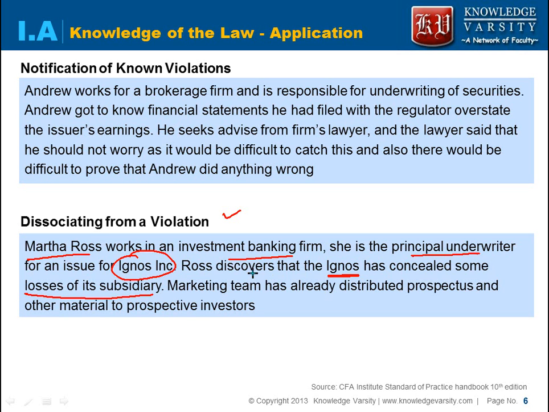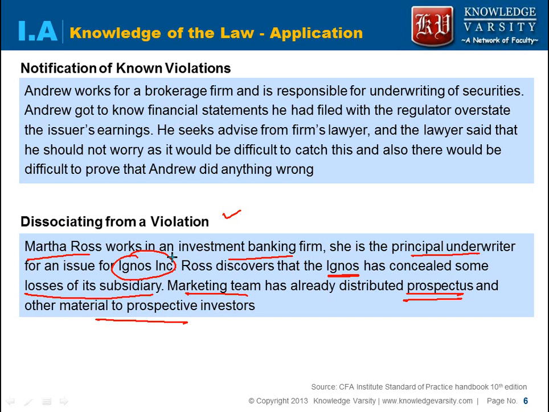Now what has happened is the prospectus, everything, is already approved by the regulator, and the marketing team has distributed this prospectus and the material to the prospective investors. Now what should be done? Please note that now she is aware that some issue is there. If she does not take any action, it would be considered a violation.